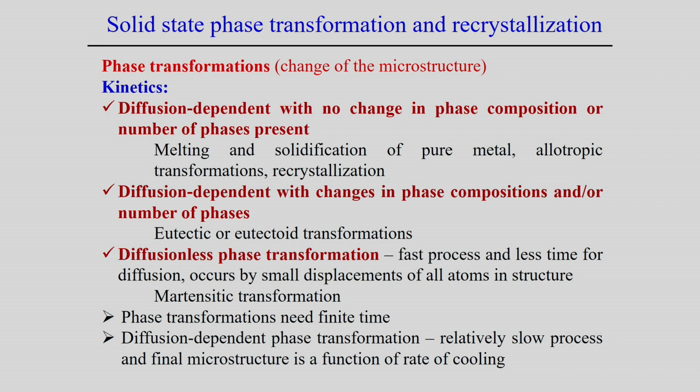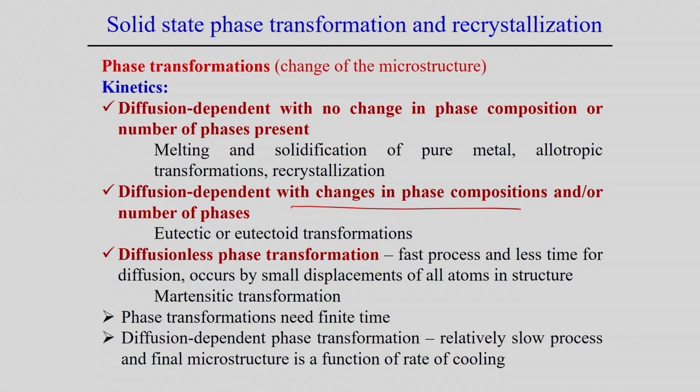But in these cases, since it is a pure metal, there is no change in the composition of the metal, and of course, the number of phases present is the same. So, it is simply a liquid phase, and after transformation it becomes only the solid phase. But if we take the melting and solidification of an alloy system, then there is the possibility of liquid phase to solid phase, but within the solid phase there may be a mixture of other kinds of phases in the case of an alloy.